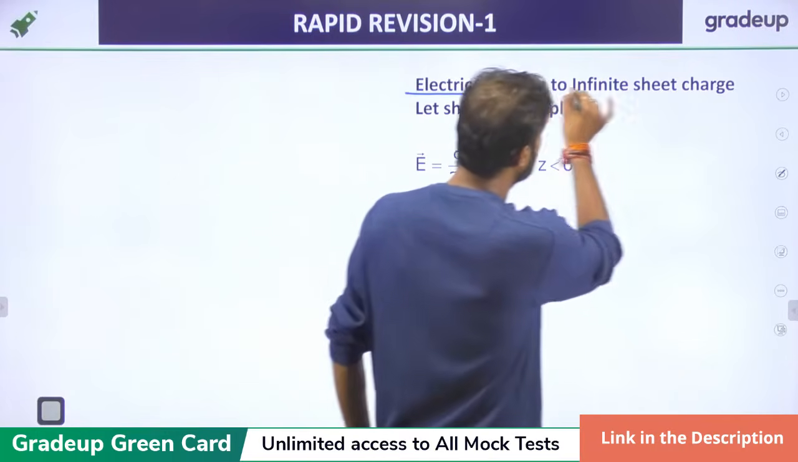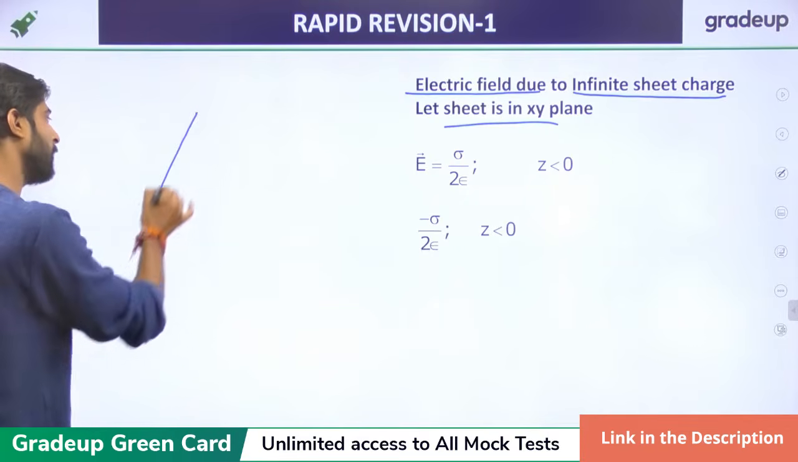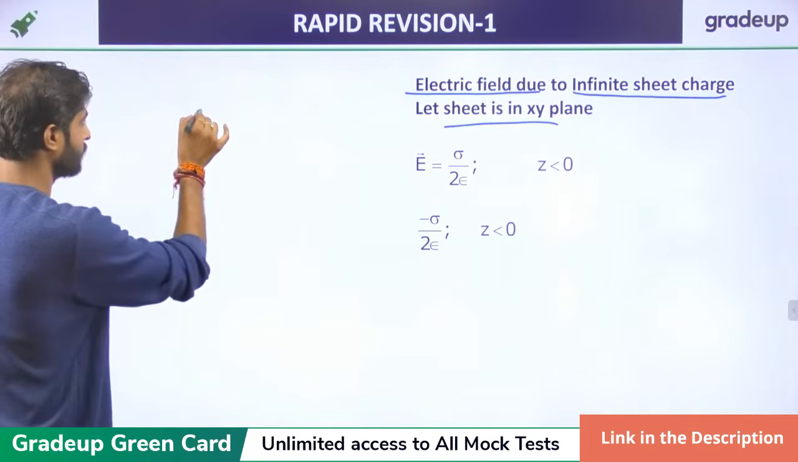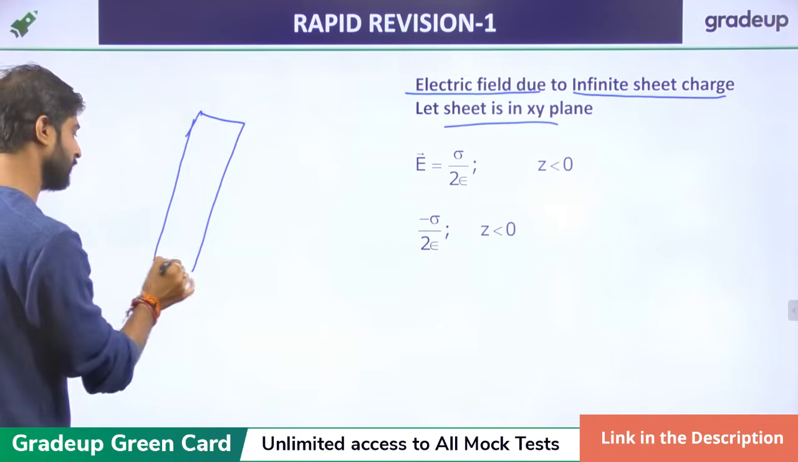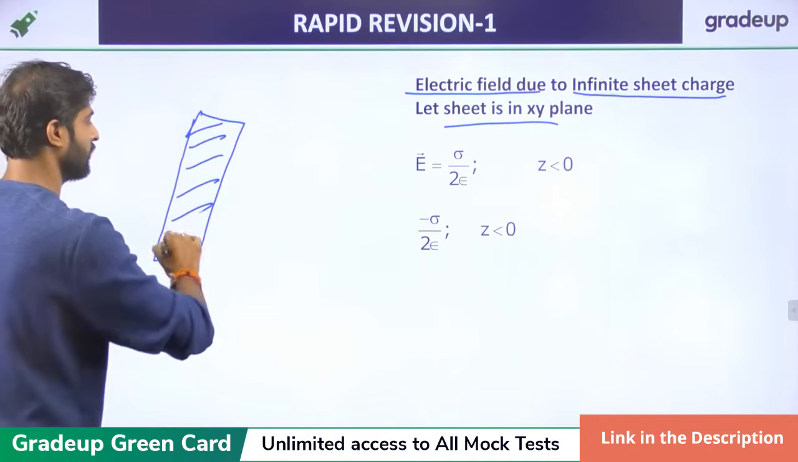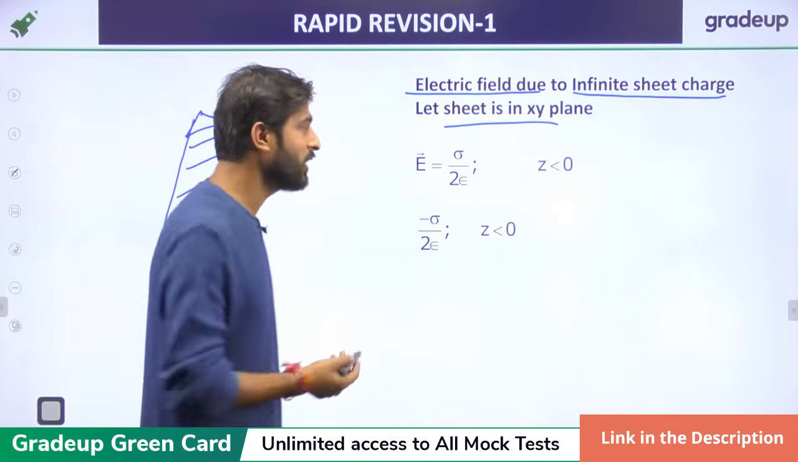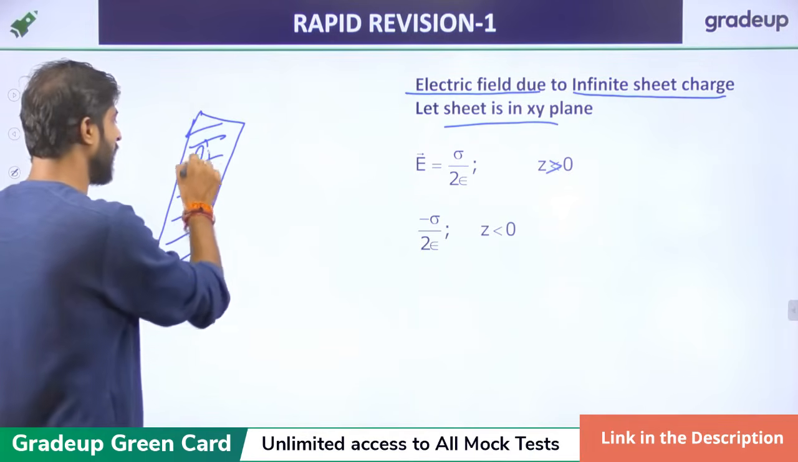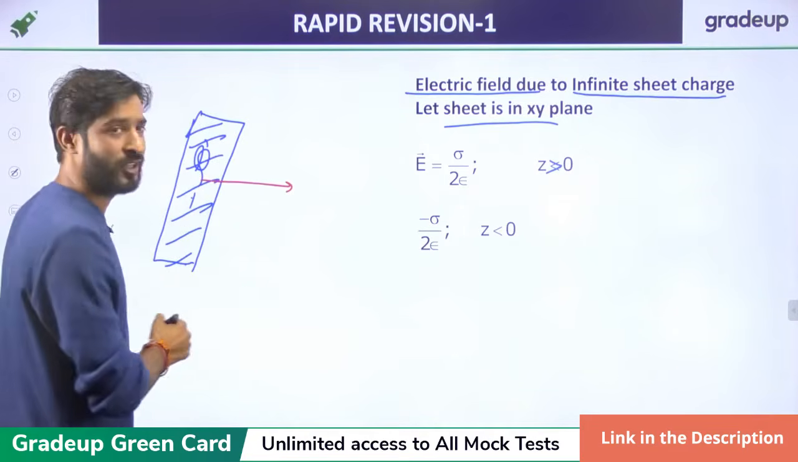Next, the electric field due to the infinite sheet charge in the XY plane. I'm sketching the sheet. It is a sheet, right? If we want to calculate the electric field, and the charge is distributed on it, then the electric field will look like this, in the Z direction.